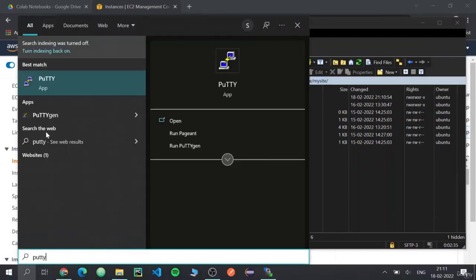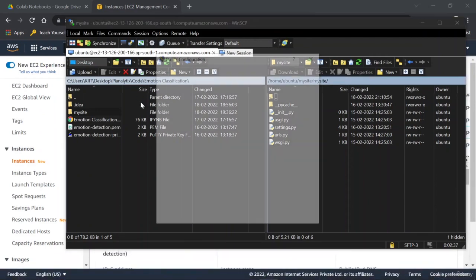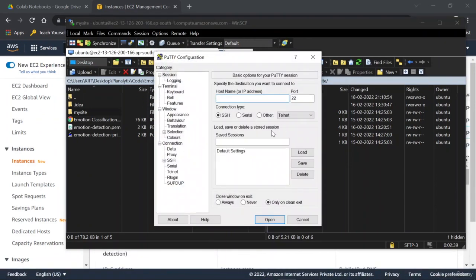So we move on to the last software that we're going to use, that is PuTTY, and that helps us in setting up the code. It provides us with a console through which we can configure and set up the project in our virtual machine. So what you have to do is again type in the host name, that is the DNS, or the IP address, it takes both.